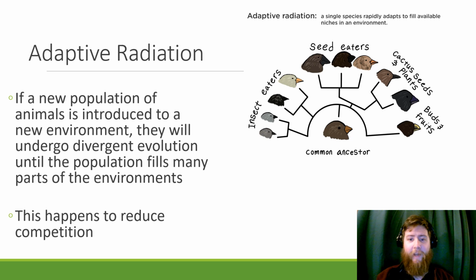The next thing is adaptive radiation. This is the process where if a new population of animals is introduced to a new environment, they will undergo divergent evolution quickly until their population fills many parts of the environment. And this happens to reduce competition. So instead of the common ancestor, which was eating one thing, now we have a group of them that are just eating insects, some that are just eating seeds, some that are just eating cactuses, and some that are just eating buds and fruits. Now there is more food available for these different species, and more of them survive and pass on genetics and continue to diversify and make new species.